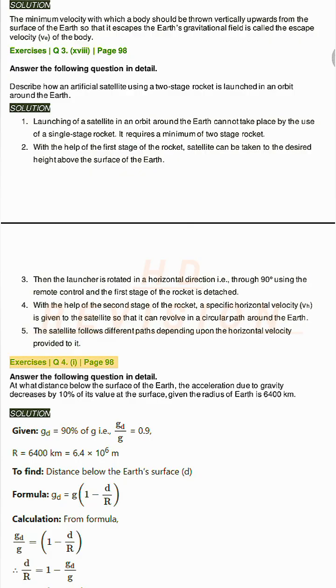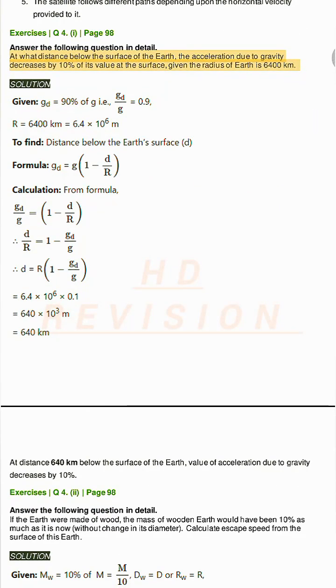Exercises Q4. Page 98. Answer the following question in detail. At what distance below the surface of the Earth does the acceleration due to gravity decrease by 10% of its value at the surface, given the radius of Earth is 6,400 kilometers? Solution. At distance 640 kilometers below the surface of the Earth, the value of acceleration due to gravity decreases by 10%.